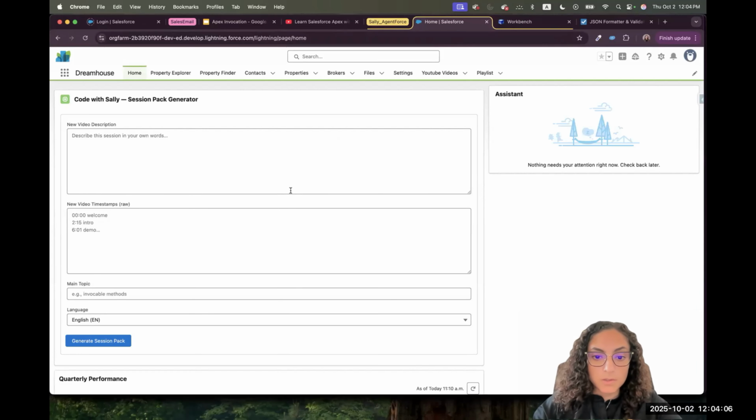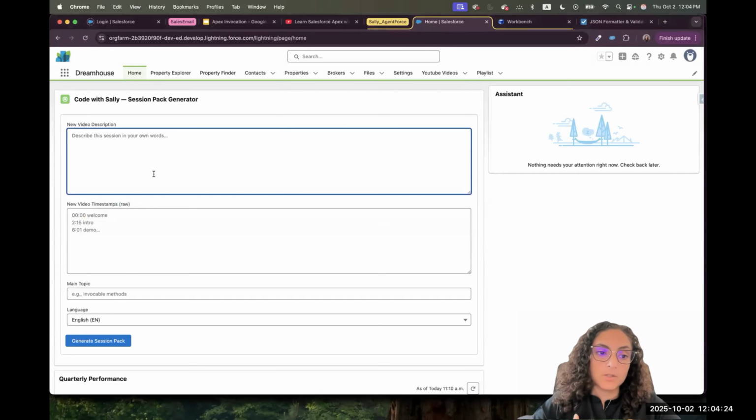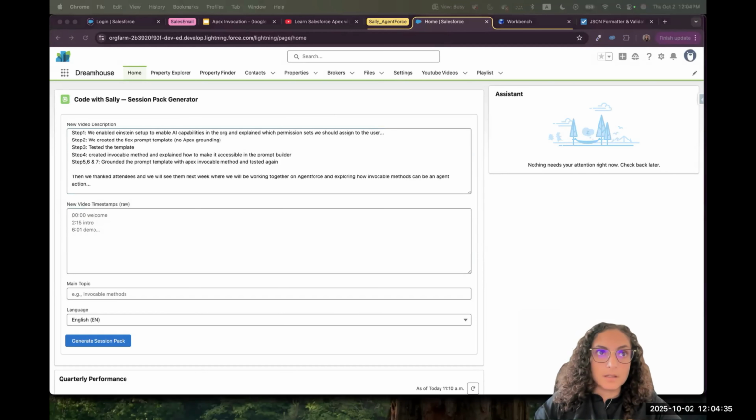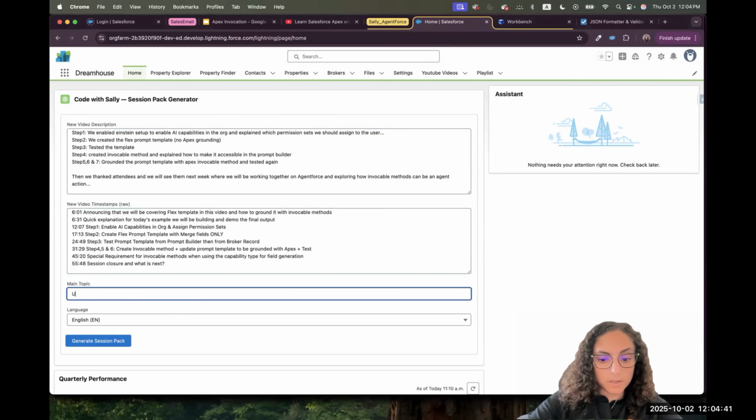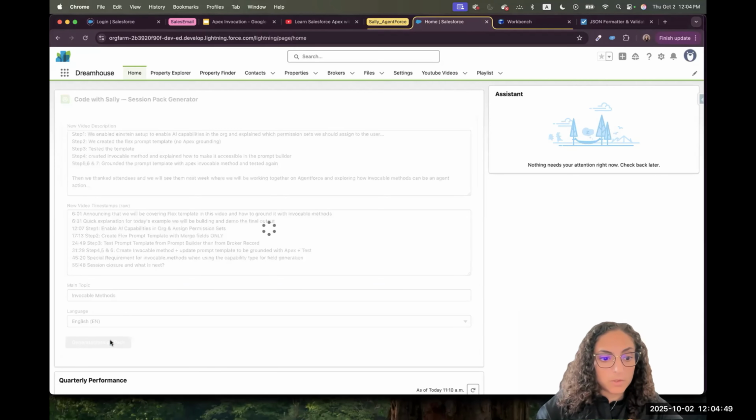Last session, we started with this example where we created an LWC component. In this LWC component, we put together a component that will help me generate the content for my YouTube videos to get faster in promoting the video after the session. So I put here a description, and the other part that I usually put is the timestamp, and we put in what's the main topic, invocable methods, for example, and the language, and we'll generate the session pack.